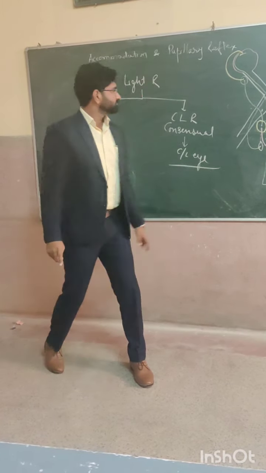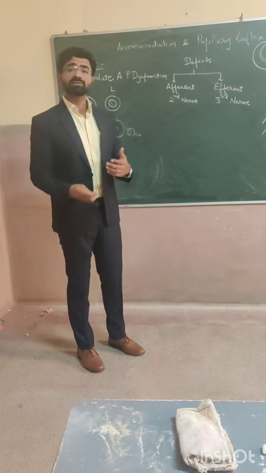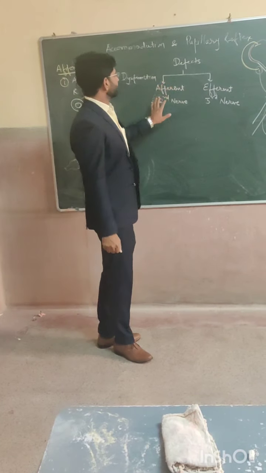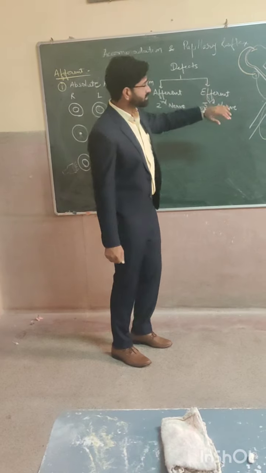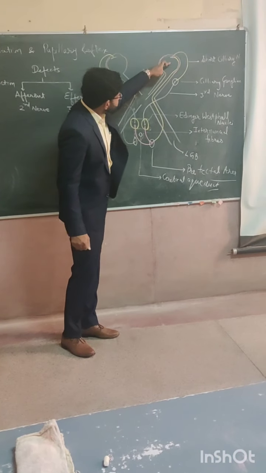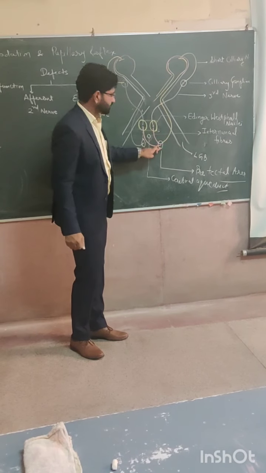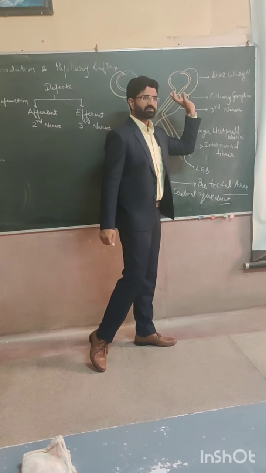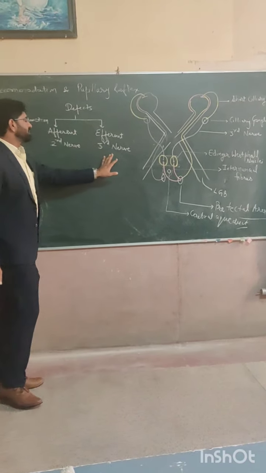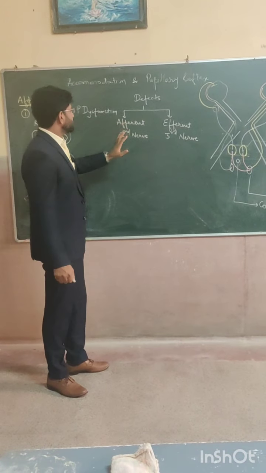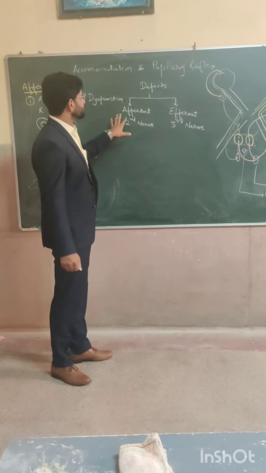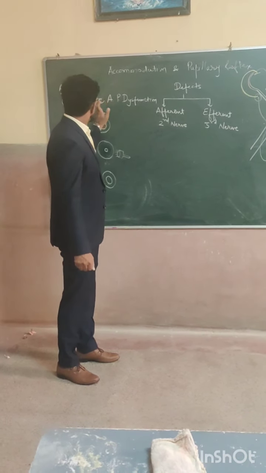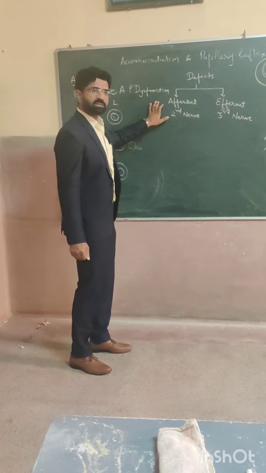Got it? So now we have to discuss the lesions or dysfunctions of the pupillary reflex. These are of two types: one is afferent and one is efferent. Afferent means the defect is in the second nerve. Clear? And efferent means the defect is in the third nerve. Clear? These are two types of pathology, or defects of lesion. And among these two types of defects, first we will discuss absolute afferent pupillary dysfunction. Clear?